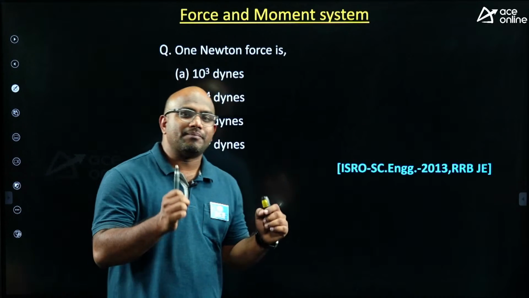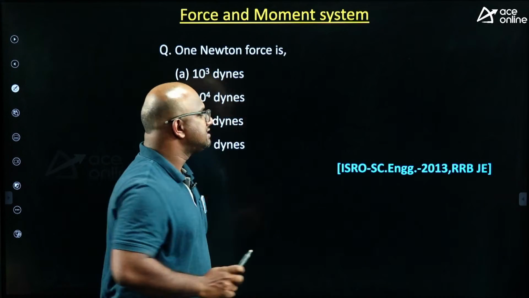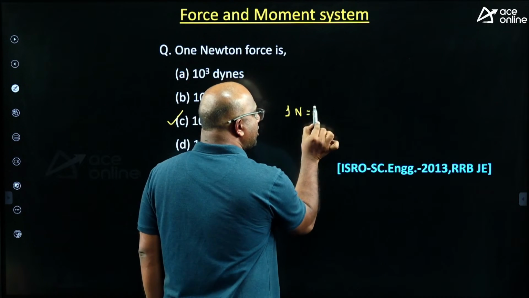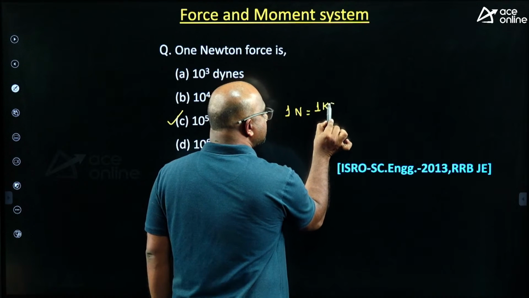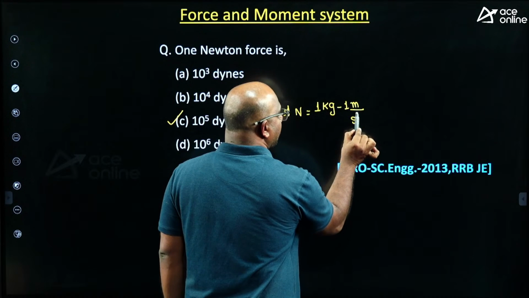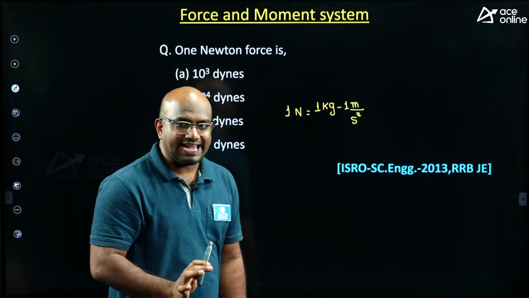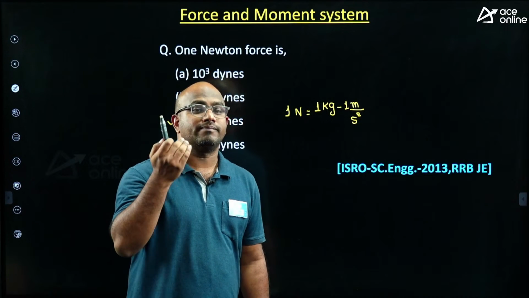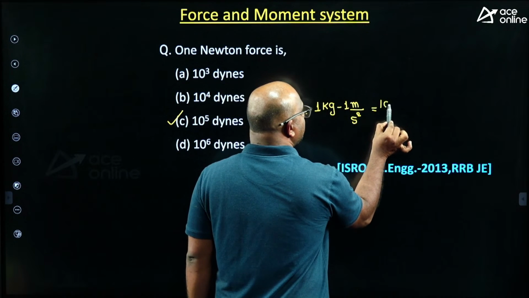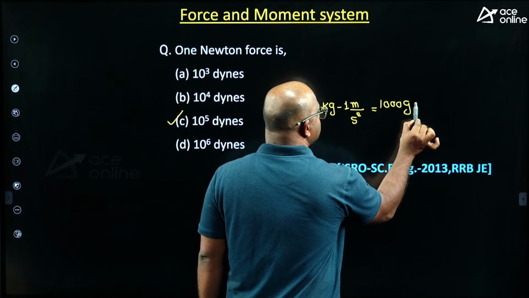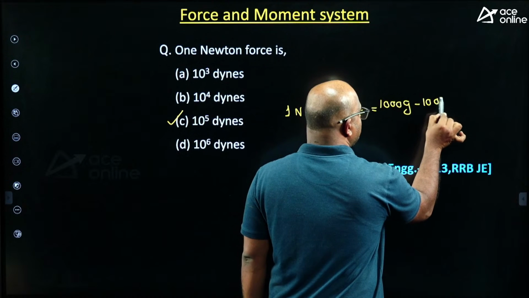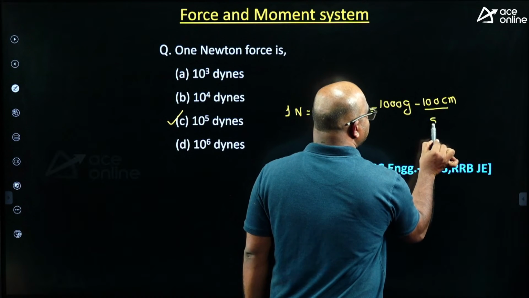Sir, I didn't remember this one. What to do? Very simple. See, I know that 1 Newton, just now we discussed, guys. 1 Newton means what? 1 kg meter per second square. But what is meant by dyne in terms of gram centimeter per second square, guys? So what can I write? 1 kg means 1000 grams. 1 meter means 100 centimeters, per second square.